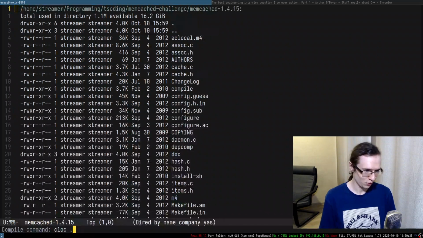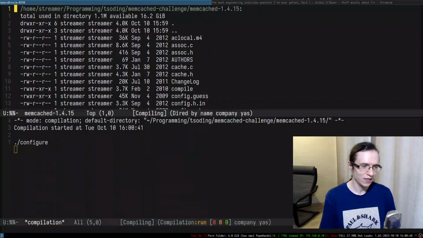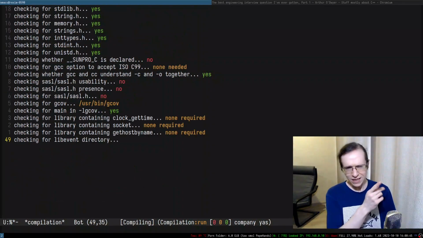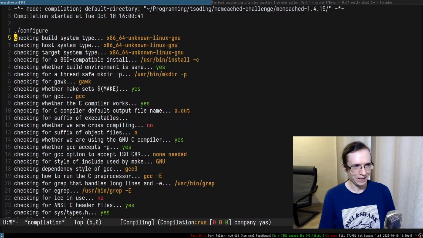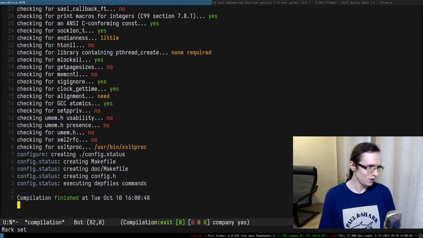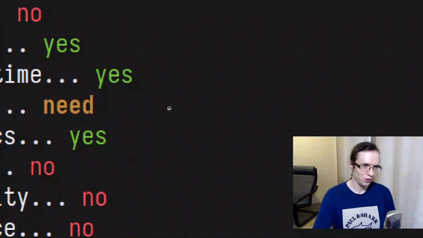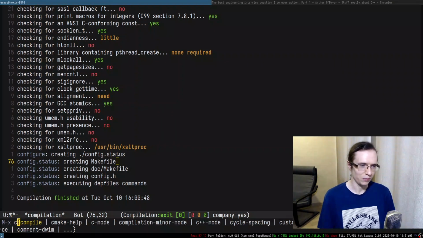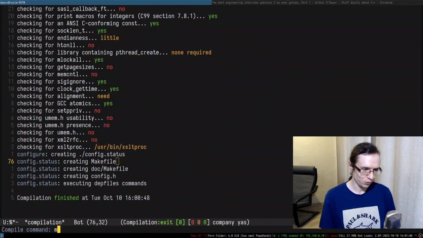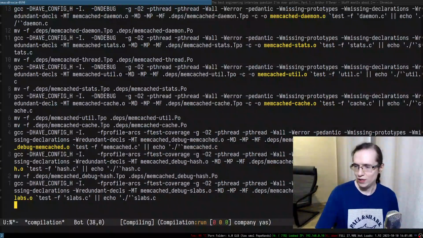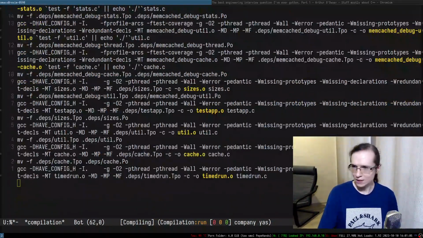Anyway, the first thing we have to do is configure the entire thing. Let's see, it's probably not going to take too much time. I really like how Emacs automatically detects that we're running the config and highlights all of these things. Or maybe it's not Emacs. Maybe it's using Emacs theme colors, so that means it's not from the output. It's something with Emacs. The next thing we want to do is build this entire thing. I'm going to give it 3 threads, and there we go. Let's wait until it builds itself.